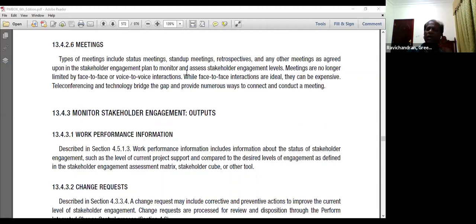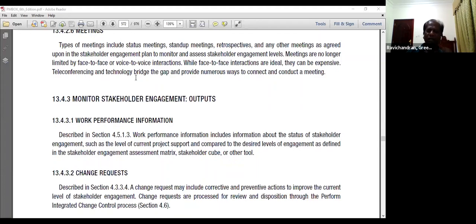In order to monitor and assess the stakeholder engagement level, meetings are no longer limited by face-to-face or voice-to-voice interaction, but face-to-face is always ideal. They can be expensive. Teleconferencing and technology bridge gap and provides numerous ways of connecting and conducting a meeting.